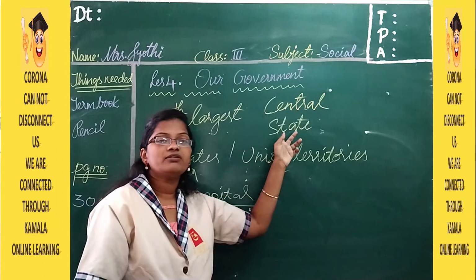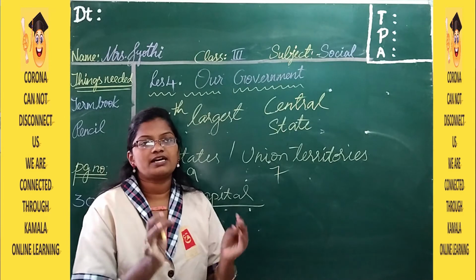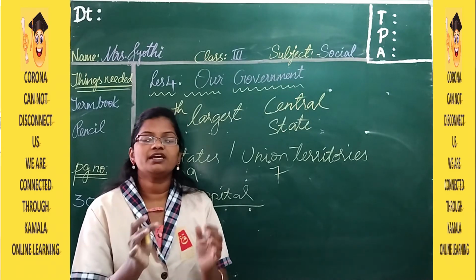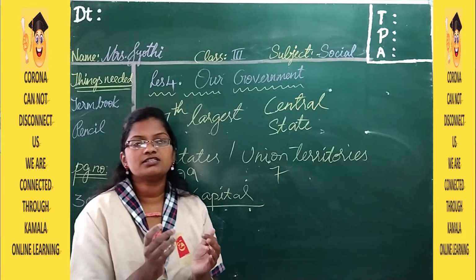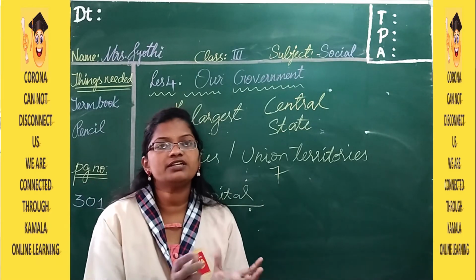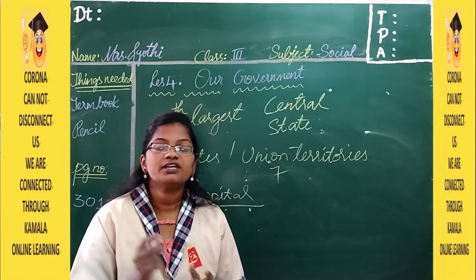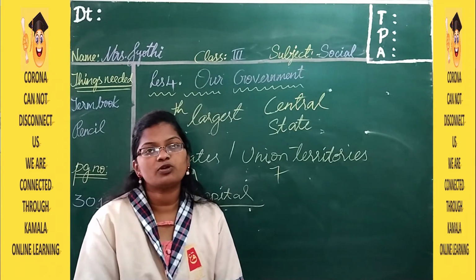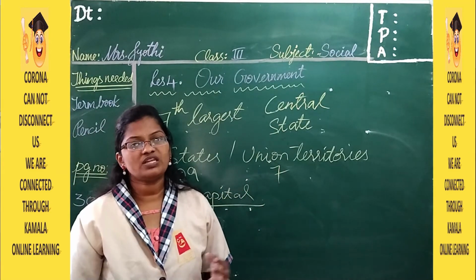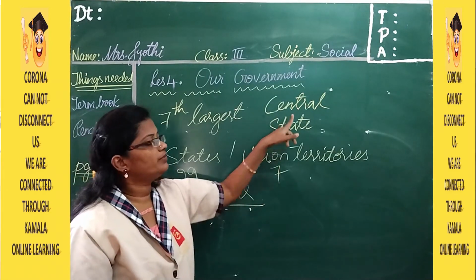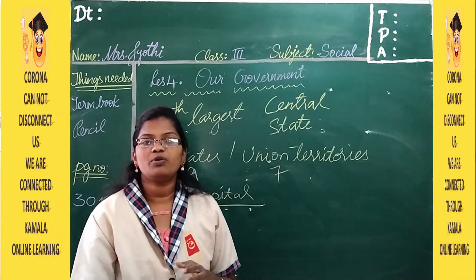And what is the state government? The state government looks only after that particular state, like class teachers. Class teachers only take care of that particular class. They don't deal with other classes. The third class teacher deals with only third class children. They do not go to second class and take their problems, isn't it? There, the second class teacher is there to see their problems. Like this, each and every state has a person to look after the people there. The central government looks after the whole country. The state government looks only after the state.